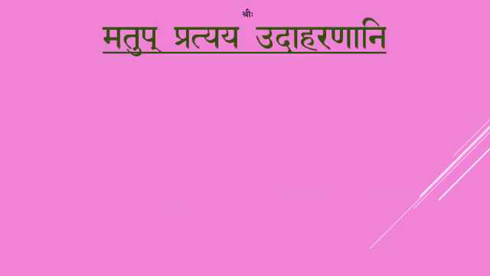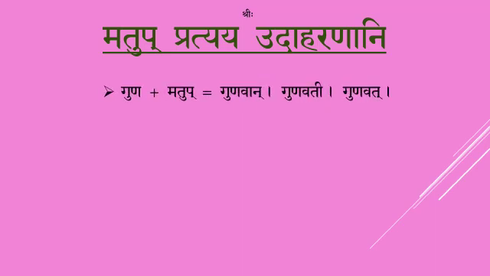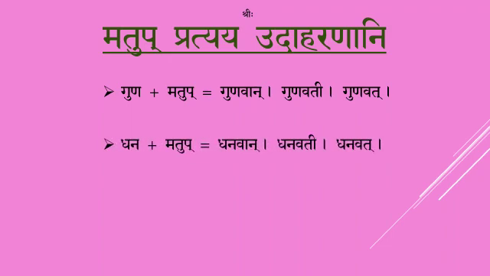Now we shall see the examples of Matup Pratyaya. Matup Pratyaya Udaharanani. Guna plus Matup is Gunavan in Pullinga, Gunavati in Strilinga and Gunavat in Napumsakalinga. Likewise, Dhana plus Matup, Dhanavan in Pullinga, Dhanavati in Strilinga, Dhanavat in Napumsakalinga.